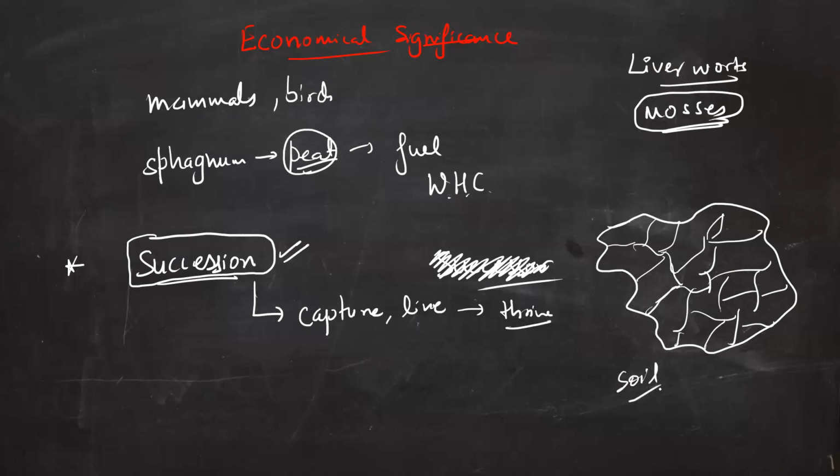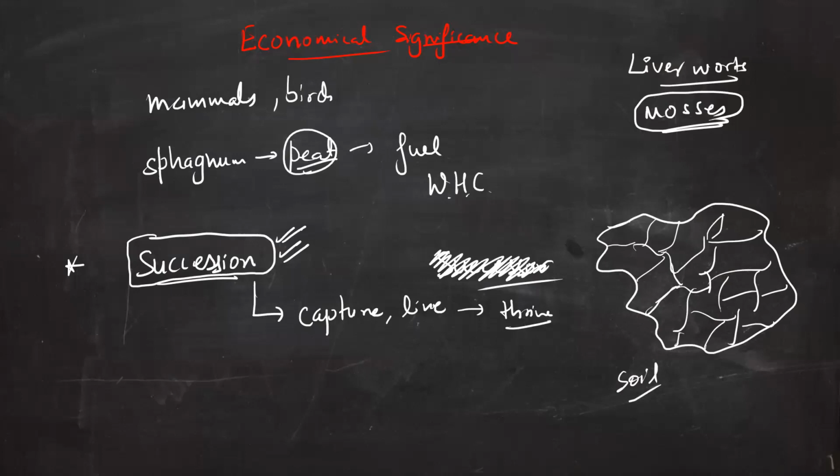and these pieces were again converted into finer particles, and finally we have soil. तो जो मिट्टी आई है वो किससे आई है? चट्टानों से आई है. और ये चट्टान मिट्टी में कैसे कन्वर्ट हुए हैं? Because of the succession. Succession means ये bryophytes, they actually were the first to grow on the rocks. Because they were the first to grow on the rocks, we say that they play a very important part in the succession.